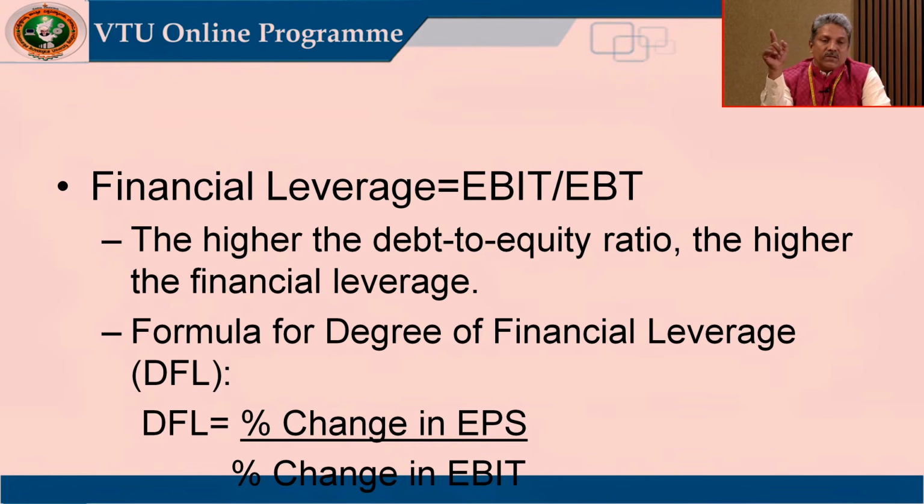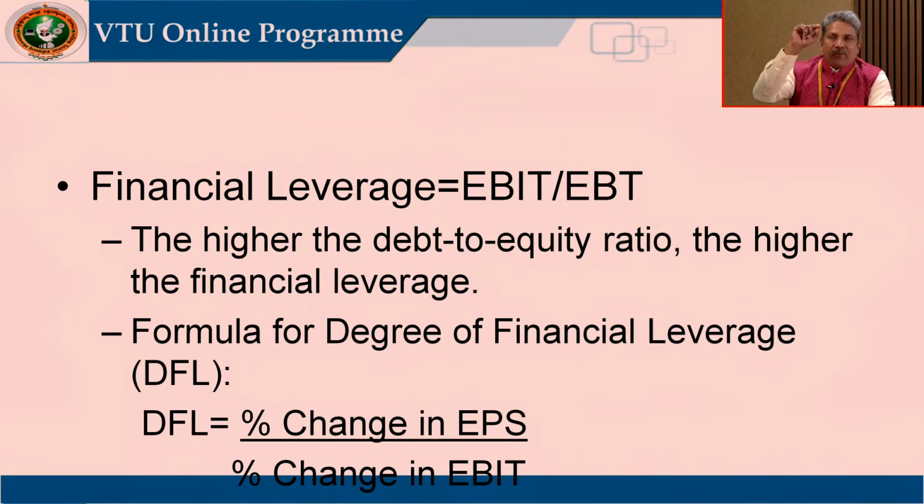So interest on borrowings has to be deducted from EBIT. When we deduct that, we get earnings before tax.